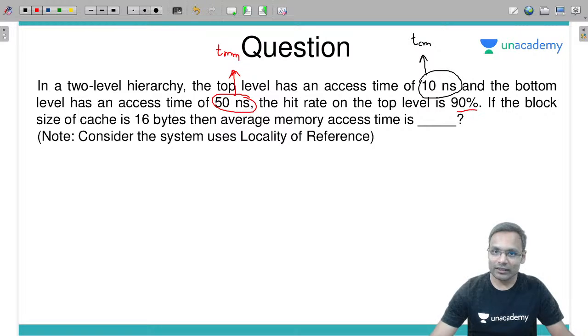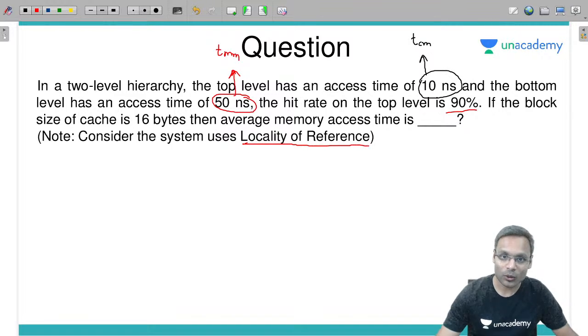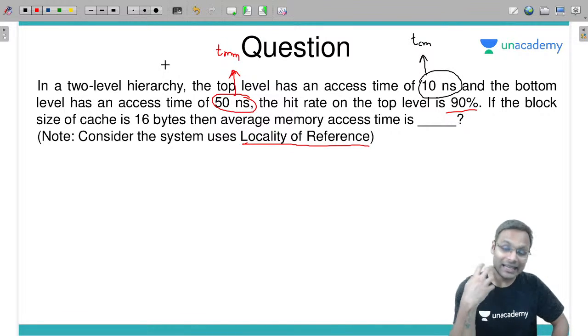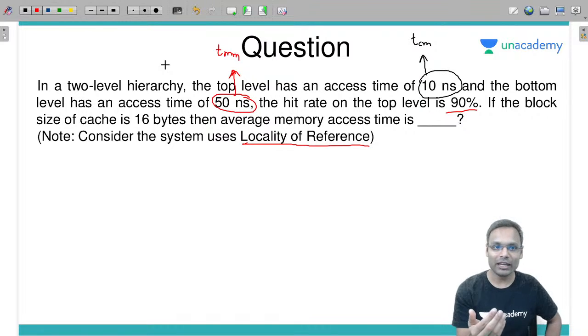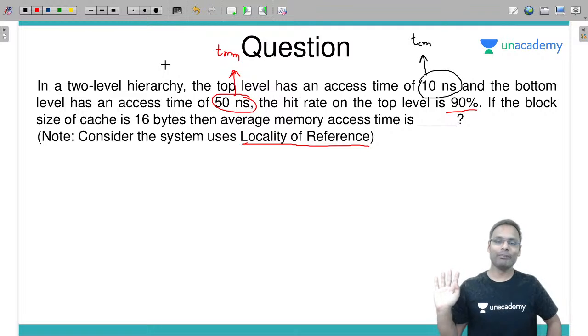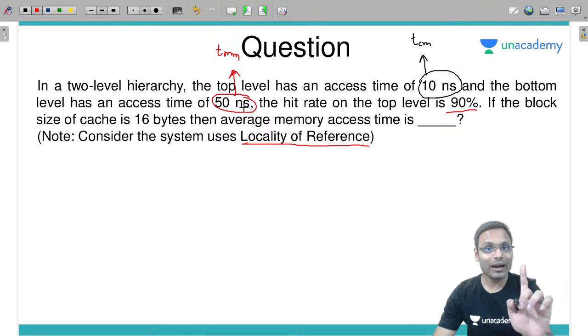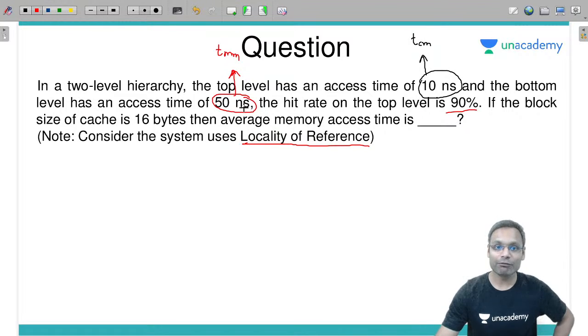Hit rate at the top level is 90%. If the block size of 16 bytes is given, then average memory access time is considered. The system uses locality of reference. If the system is using locality of reference, then whenever CPU will be accessing the main memory, in any case we need to use the block access time from the main memory. How much time will it take to access a block? First of all, memory access time is given as 50 nanosecond. That is for 1 byte by default.